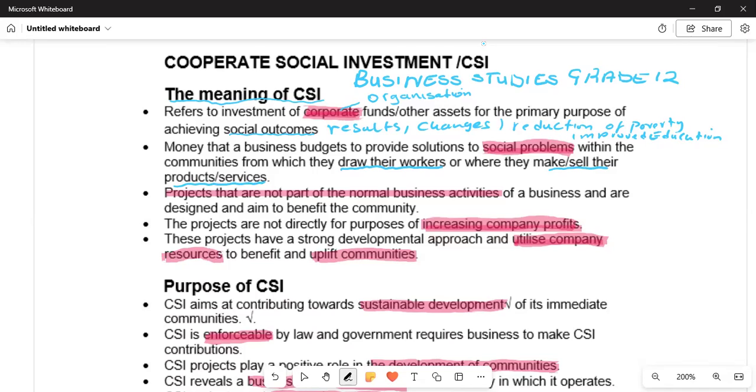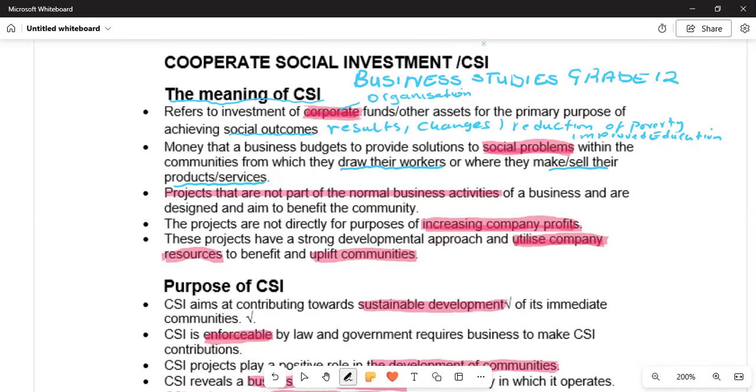As we know, organizations employ employees from the community and sell their products and services to the community. Because there is support from the community, they have to invest in that community which is supporting them, with the social problems that they are facing.